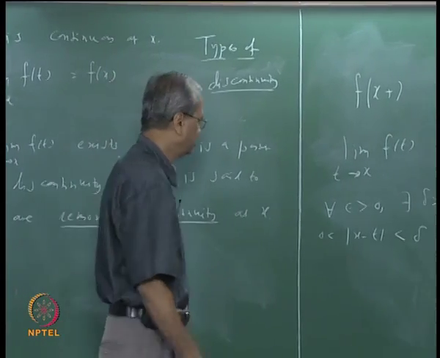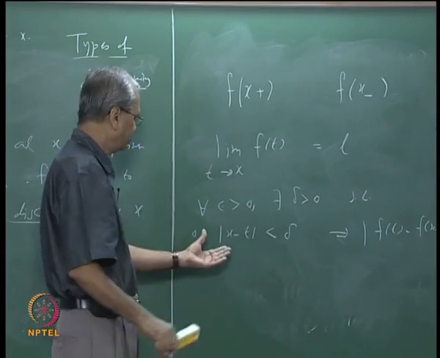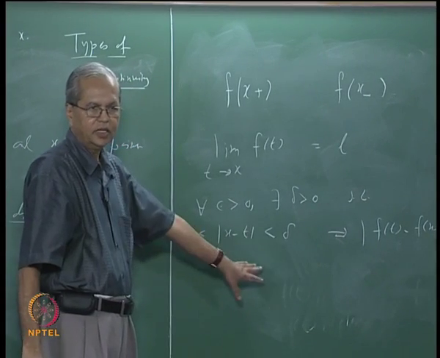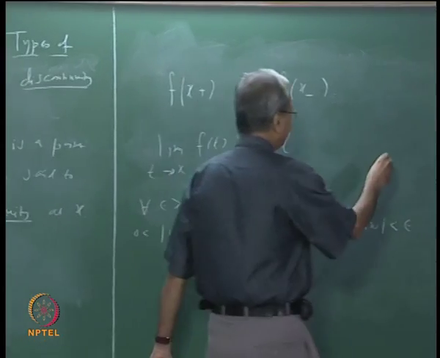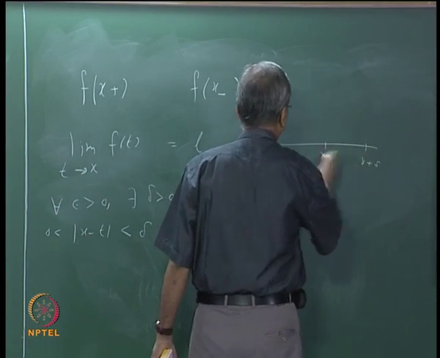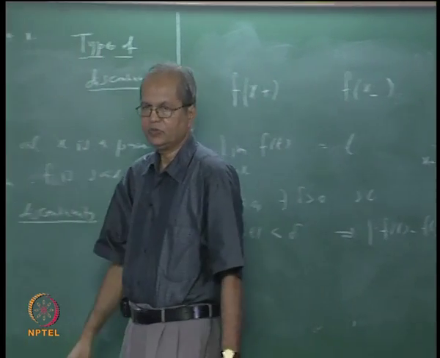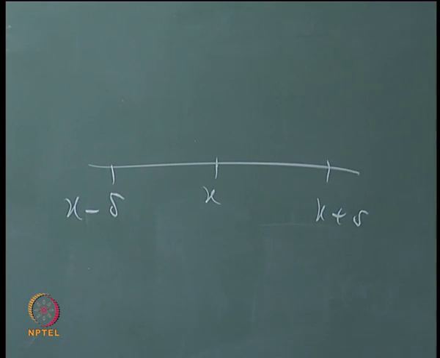This means that mod x minus t less than delta means that t lies between x minus delta and x plus delta, that is, you take this interval, say suppose this is x plus delta and this is x minus delta. T lies between x minus delta to x plus delta.